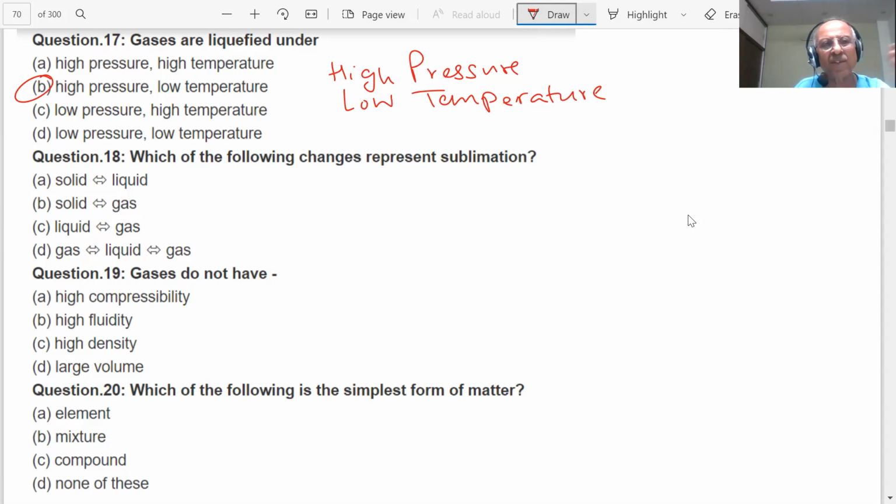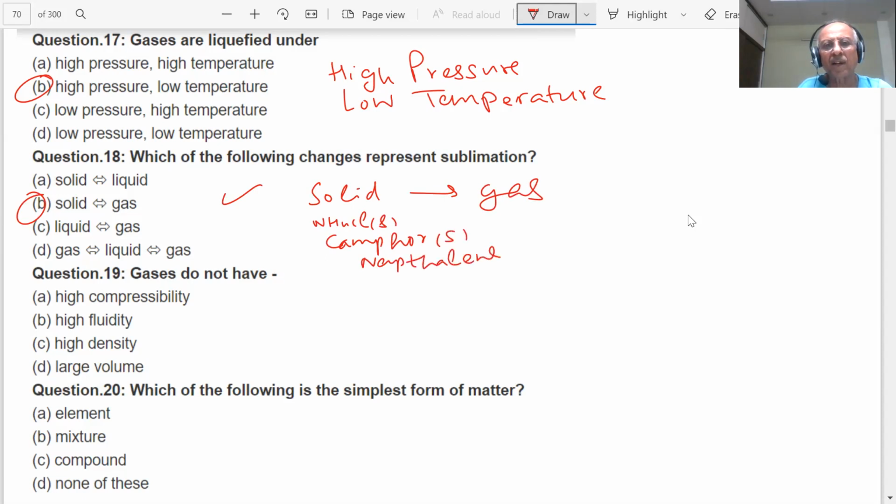Next question is coming on the screen. Which of the following changes represent sublimation? Solid to liquid, solid to gas, liquid to gas, gas to liquid to solid. Sir, solid to gas. We have already indicated solid is directly converted into gas, student. Examples you have: ammonium chloride, naphthalene, camphor, naphthalene balls.